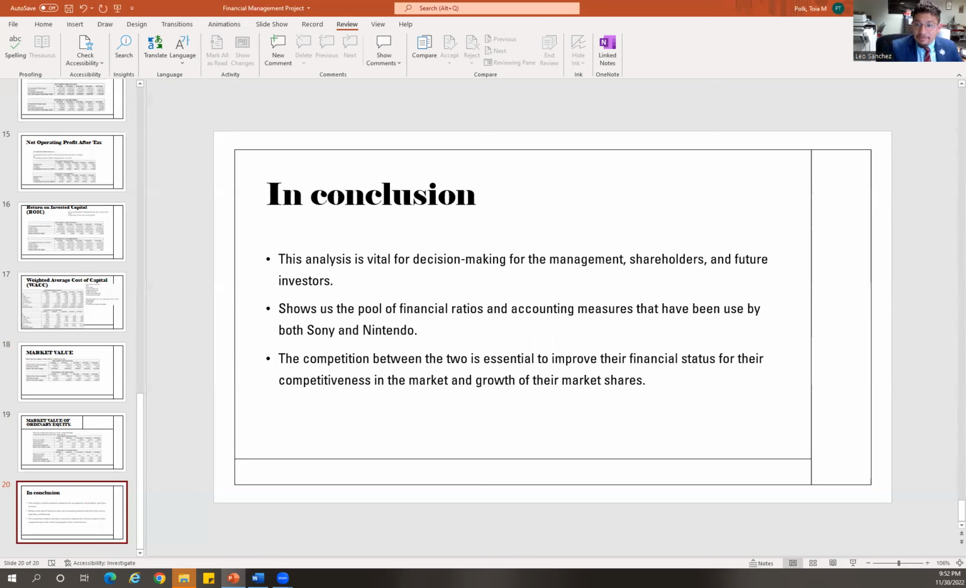The financial parameters affect different aspects of business operations, and therefore the comparison between the two companies, which are competing in the same industry, is key to ensure that a company can be productive financially in its financial status, so that they can compete in the market and hopefully grow in their respective market shares and also in their industries.